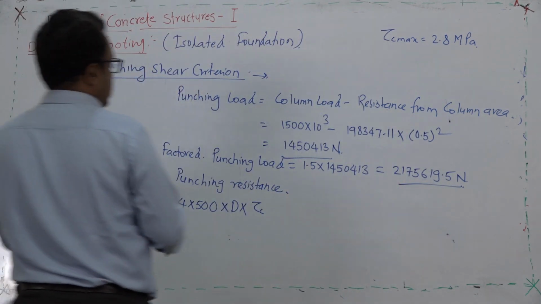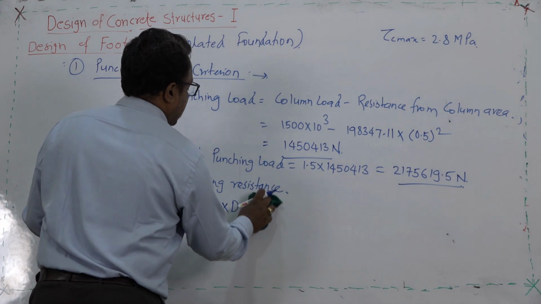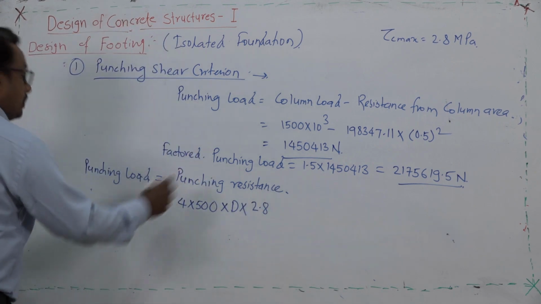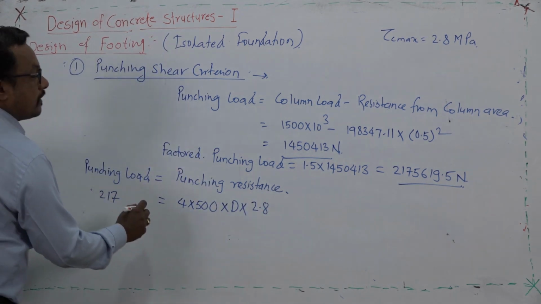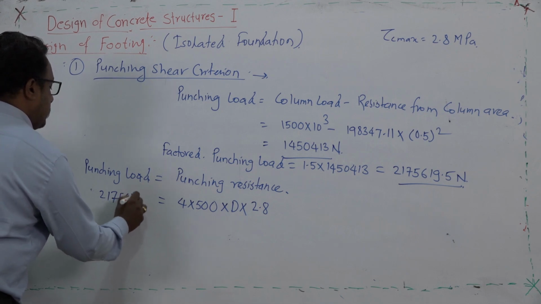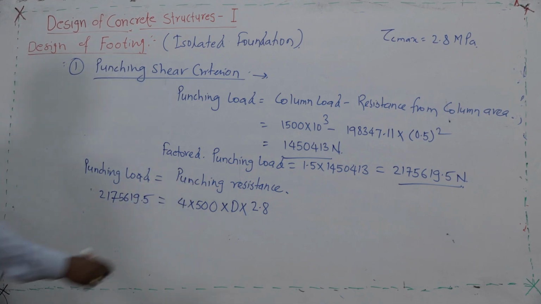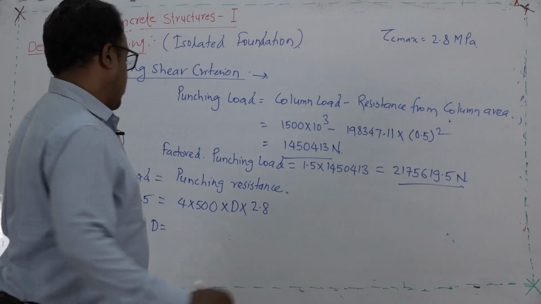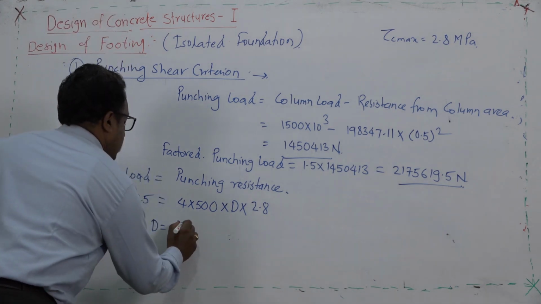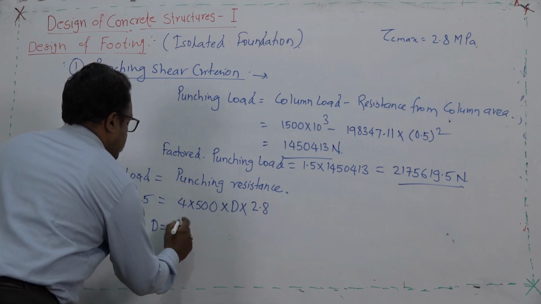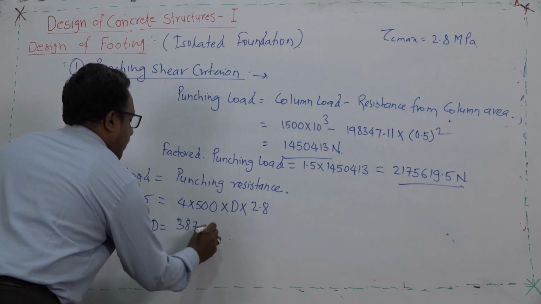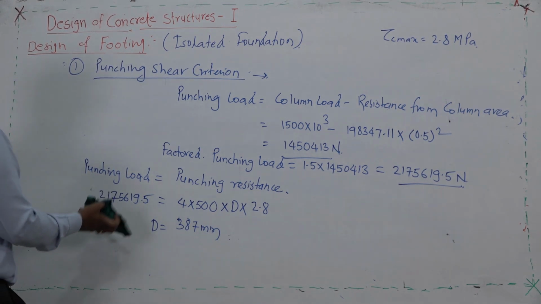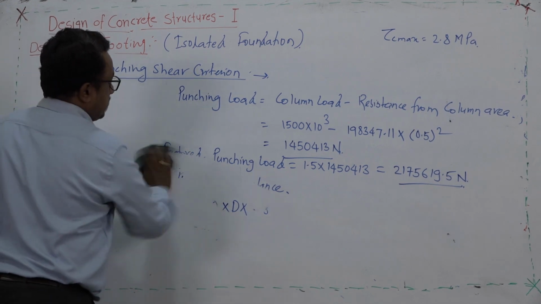Tau c max is the maximum shear stress of the concrete, and it is governed by the grade of concrete. In our case it is 2.8. So, this value 2175619.5, if you equate this, then obviously we will get the depth of footing as something like 387 millimeter. So, this is the depth of foundation required from the punching shear criteria.